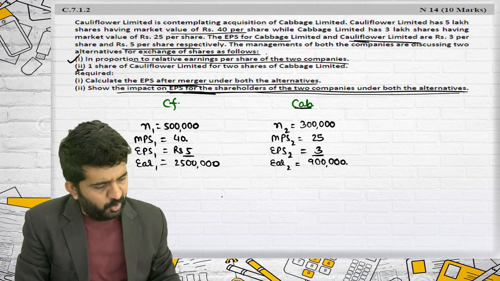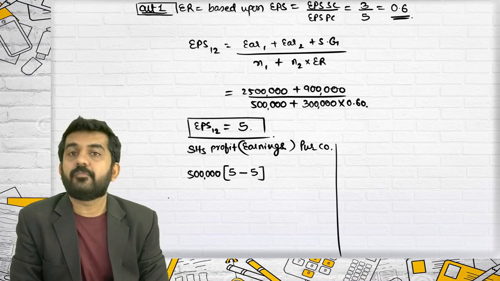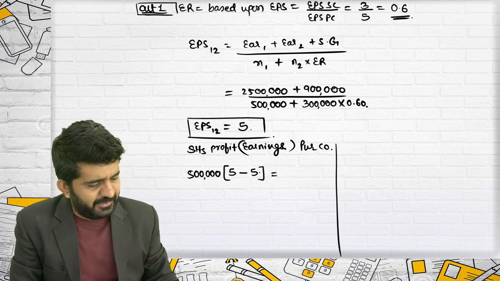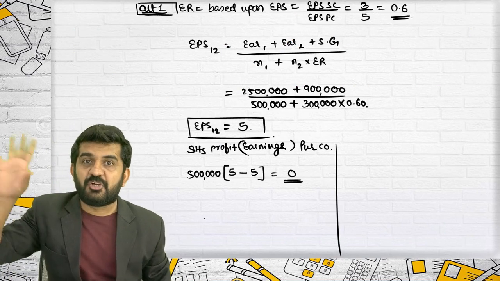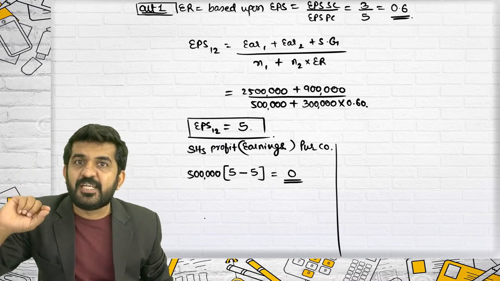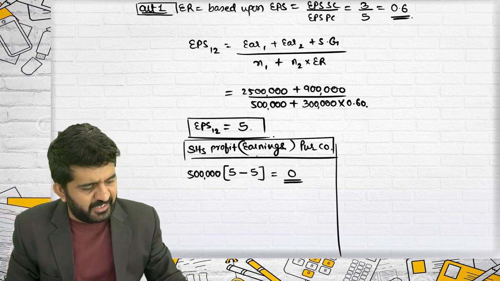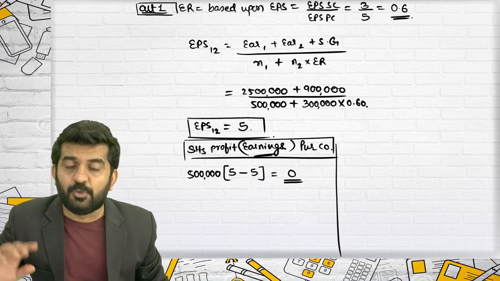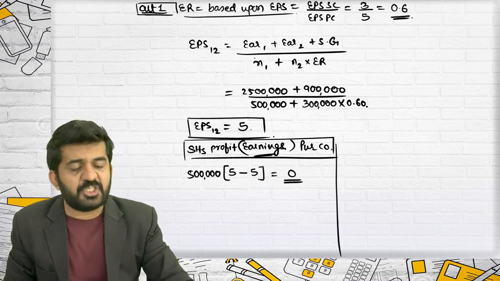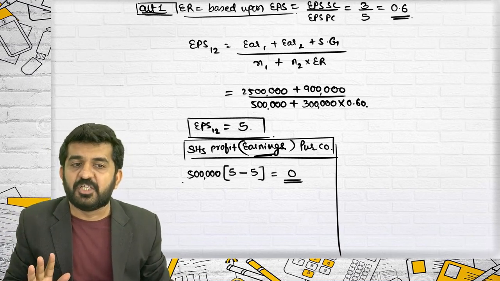Minus, what is the old EPS? 5. 5 lakh multiplied by 0 will be 0. Remember our chart. If synergic gain is 0 and the profit's objective is earnings, the total profit will be 0. And if the exchange ratio is based upon EPS, both the companies will have 0 profit.